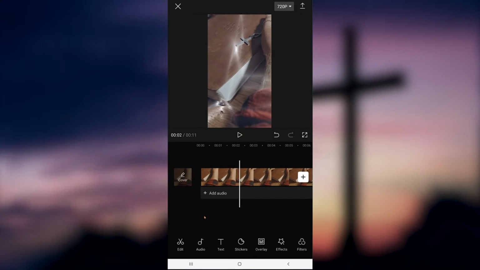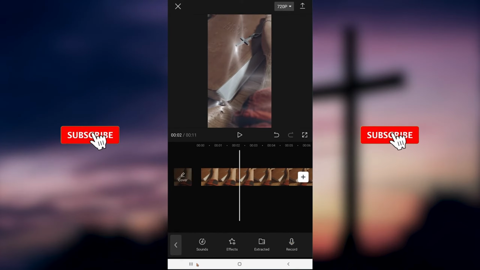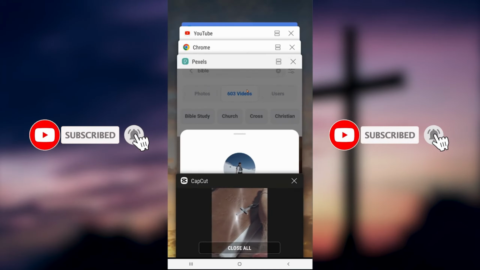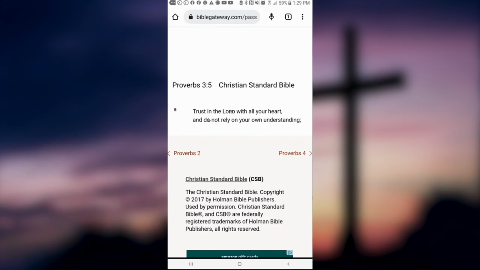The next thing we wanna do is we wanna know our scripture pretty well because we have to read it. What you're gonna do there is you're gonna click add audio. You're gonna go down to record and you're gonna record it. So let's go through it one more time. Trust in the Lord with all your heart and do not rely on your own understanding. So you want to grab your cell phone, get your microphone relatively close to your mouth, but don't be breathing into it. And I'm going to try my best to do this from memory, no promises.